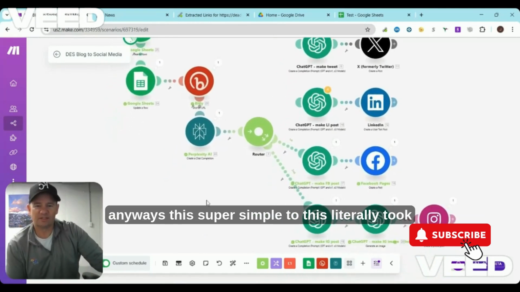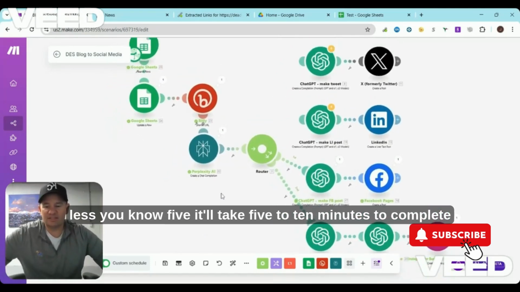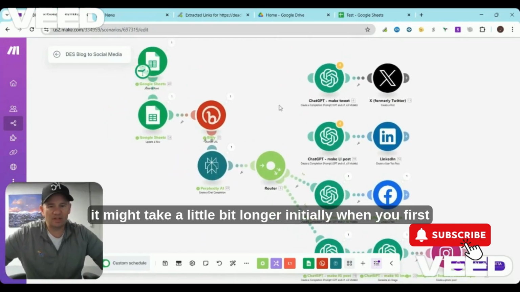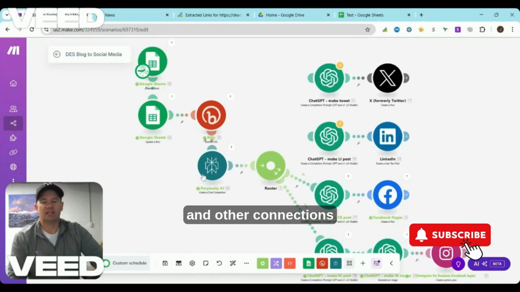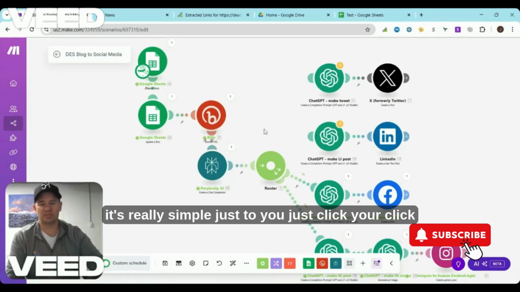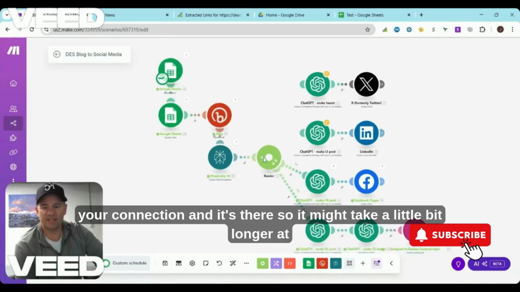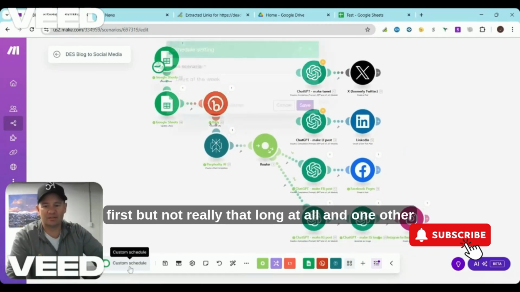So anyways, this is super simple. It'll take 5 to 10 minutes to complete. It might take a little bit longer initially when you first set it up to get your OpenAI connections and other connections added for the first time. But once you set it up once, it's really simple. You just click your connection and it's there. So it might take a little bit longer at first, but not really that long at all.